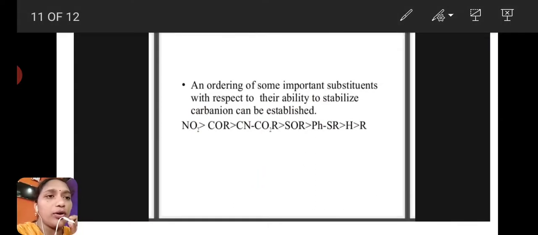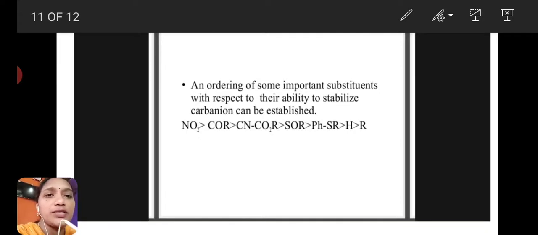And ordering of some important substituents with respect to their ability to stabilize carbanion can be established. Okay, here is the order of the substituents with respect to their ability to stabilize carbanion. These are the substituent orders that stabilize the carbanion.